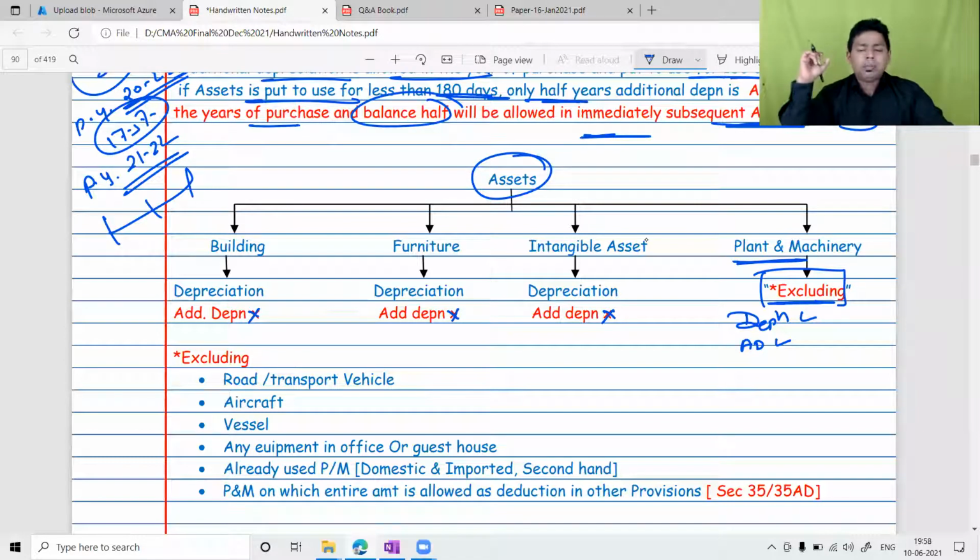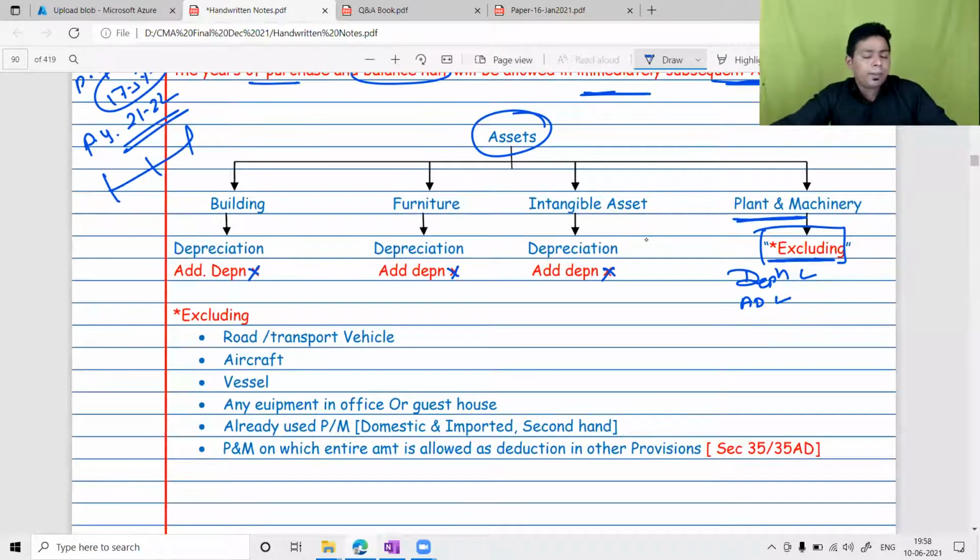Excluding means negative plant and machinery. Negative plant and machinery means plant and machinery which does not substantially contribute to the manufacturing segment. If I purchase a Mercedes-Benz or BMW for my directors, obviously it is a business expenditure. It will give them comfort, but that will not really add anything in employment generation or wealth creation for the country. It will not increase the GDP of the nation. So that is the assumption.